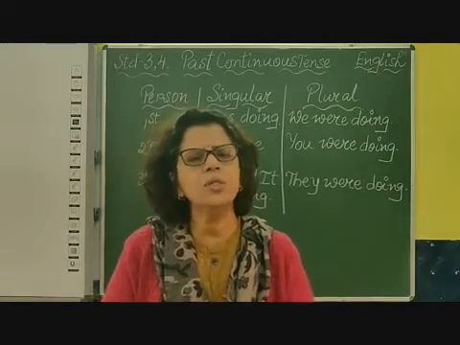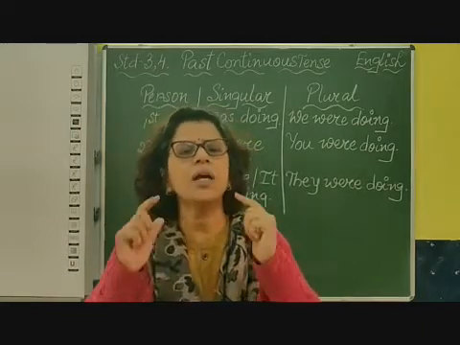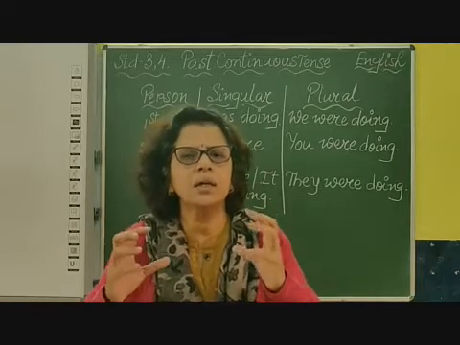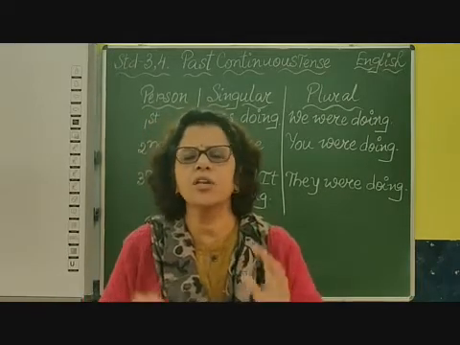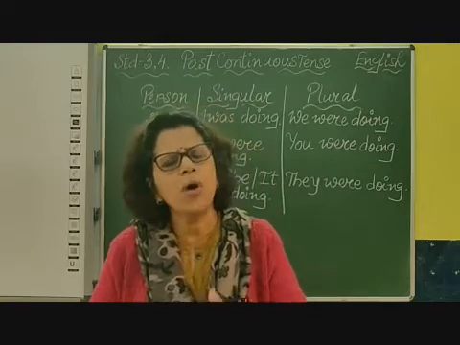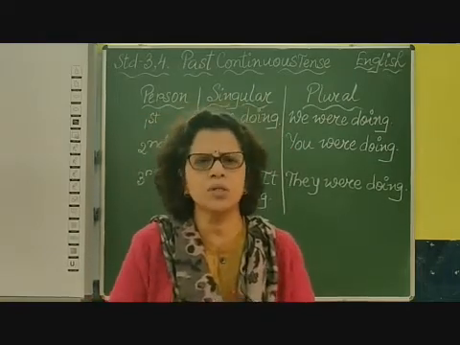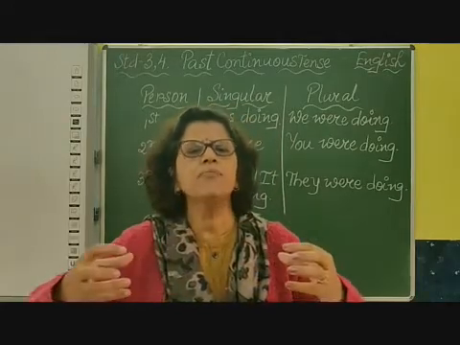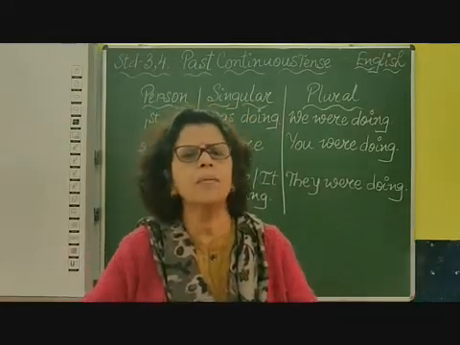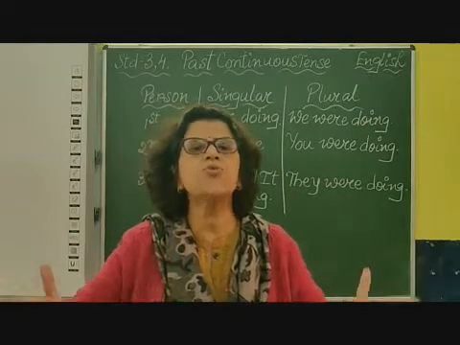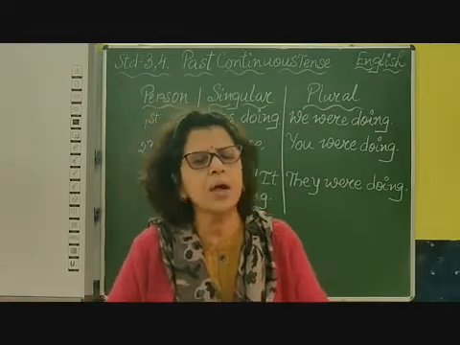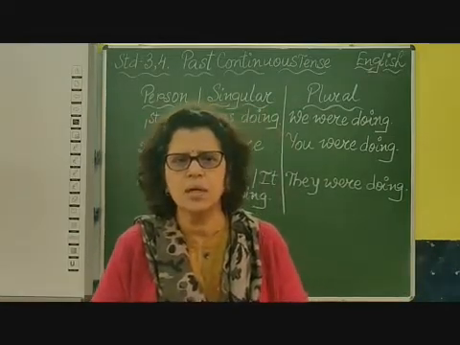That's why we add ing, continuous. Whenever the word continuous is there in the tense, you must add ing. So here also you have to add ing with the verb. Then only it becomes continuous. Means it took a few minutes or maybe a long time to complete. Means it continued for a period of time. That's why it is continuous tense.